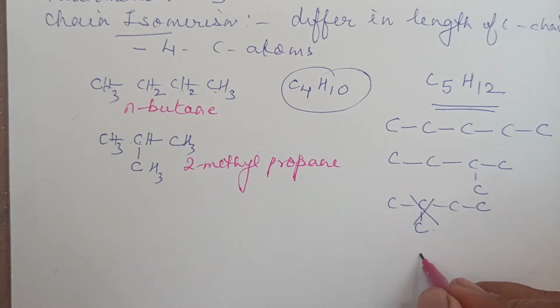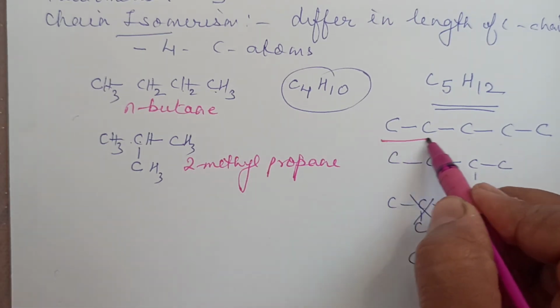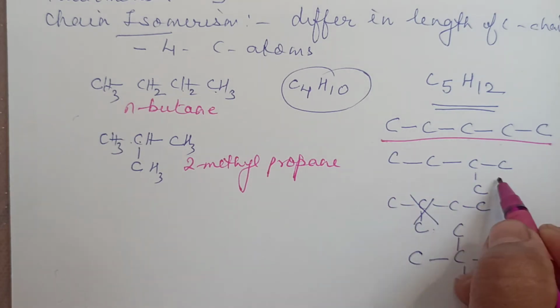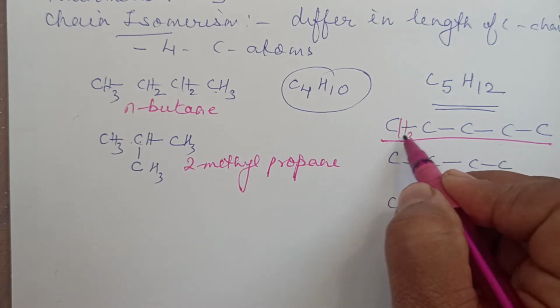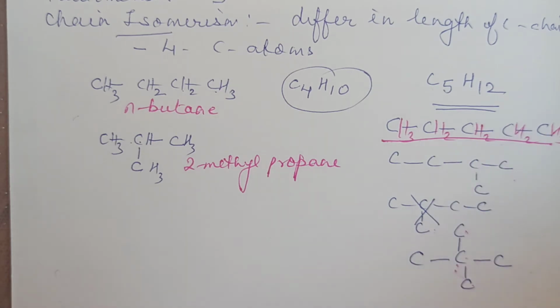Right. Let us take one more example where I will reduce the length to 3 carbon atoms. I will put 2 branches. And please do not think that if there is 1 carbon atom here, if I write like this, it is a chain. No. The chain cannot be at the end. Chain has to be somewhere in the center. So if you see their names, this is the straight chain, pentane. This, if you number from right hand side, is 2-methylbutane. This is the next one. This is 2 position. There are 2 methyl groups. So 2,2-dimethylpropane. Right. If you complete the valency like this, H3, H2, H2, H2, H3, it is C5H12.